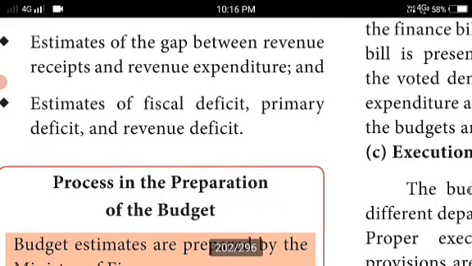Estimates of the gap between revenue receipts and revenue expenditure. They should always concentrate on the revenue received and revenue expenditure, and the estimates of fiscal deficit, primary deficit and revenue deficit. These are the factors taken into account while preparing the budget.